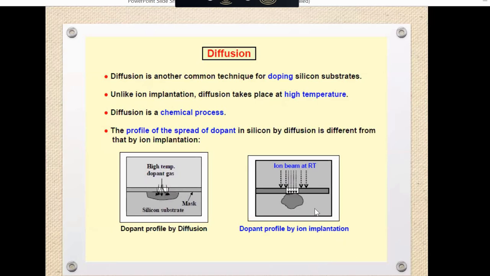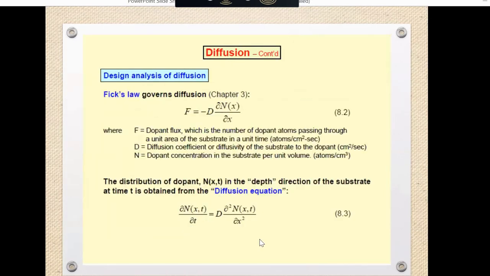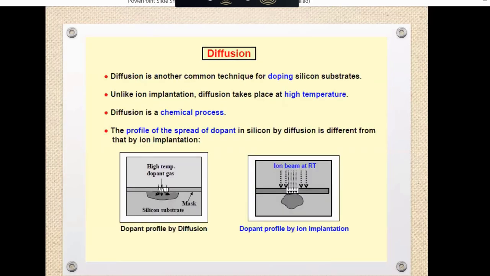Which looks more uniform to you here? We can differentiate which process will produce more uniform results. So diffusion will produce a more uniform concentration of the dopant. Are both the same? No, they are not the same. If we talk about uniformity, diffusion is more uniform.